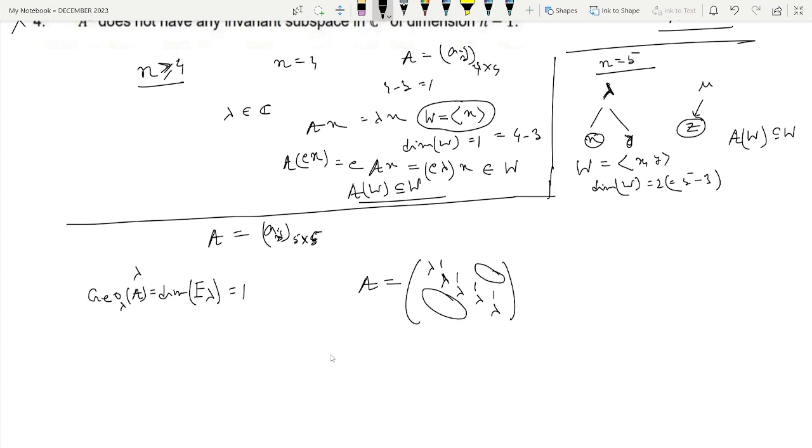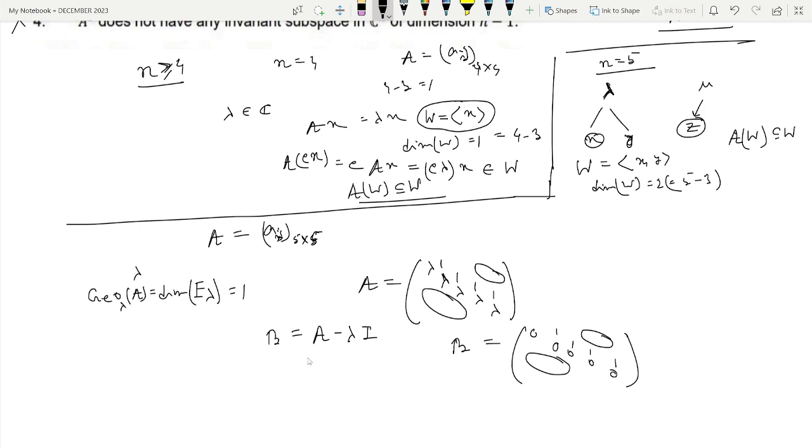In this case we can consider the matrix A minus lambda I, and call it B. Then B will be of this form, with 1 on the super diagonal and other elements 0.